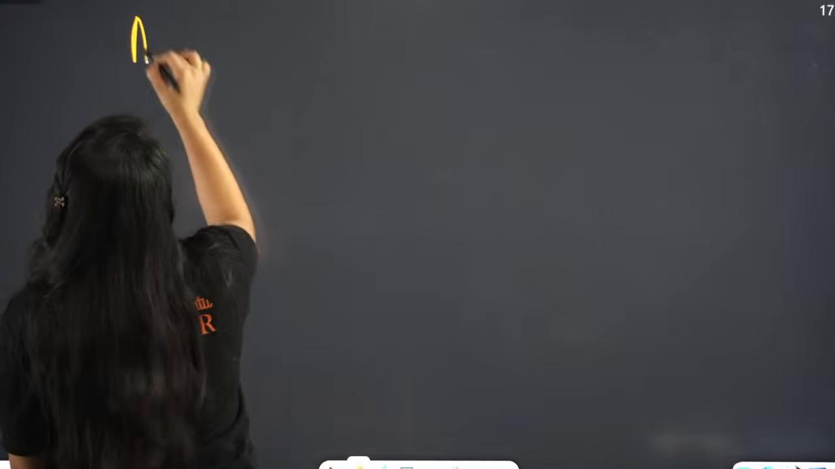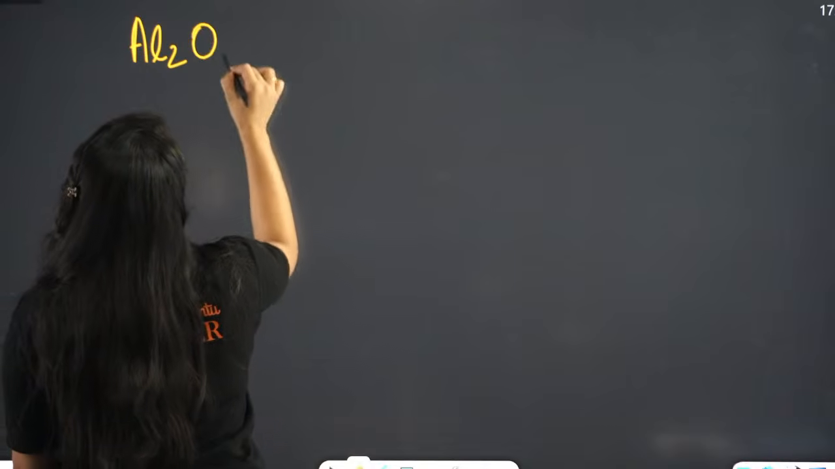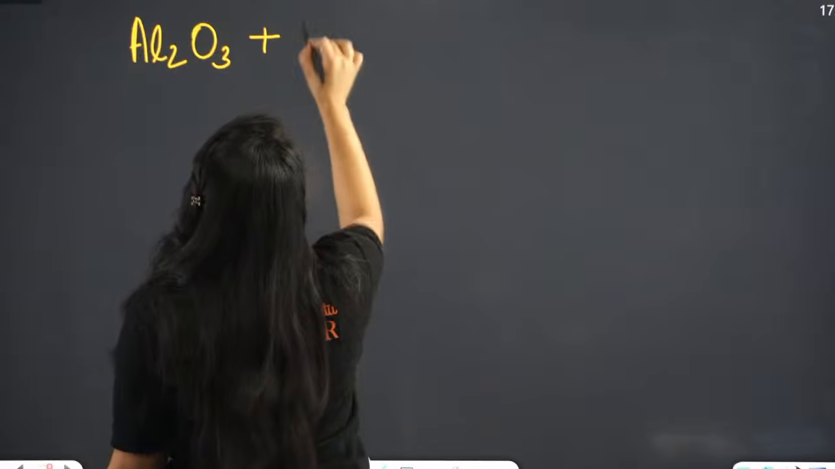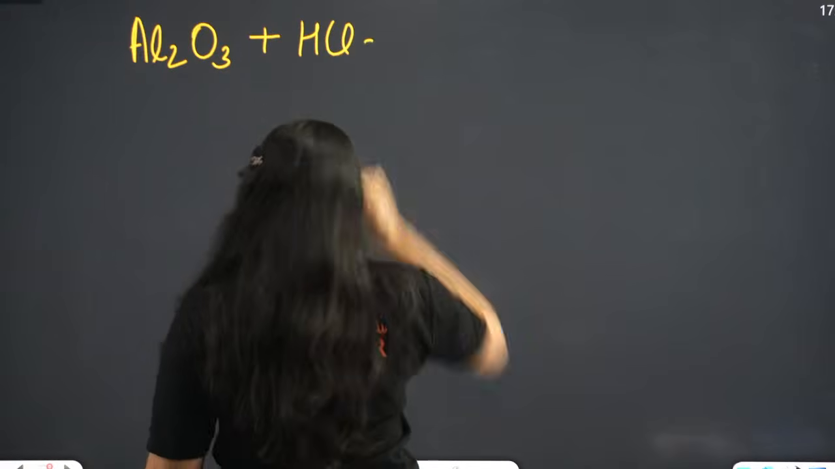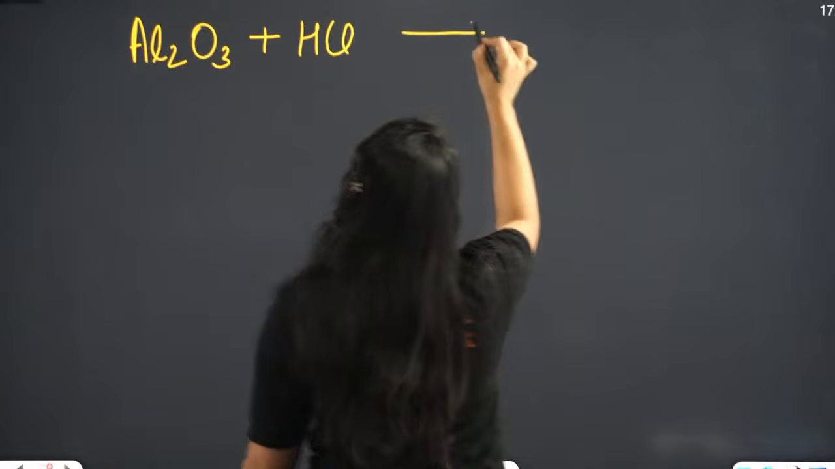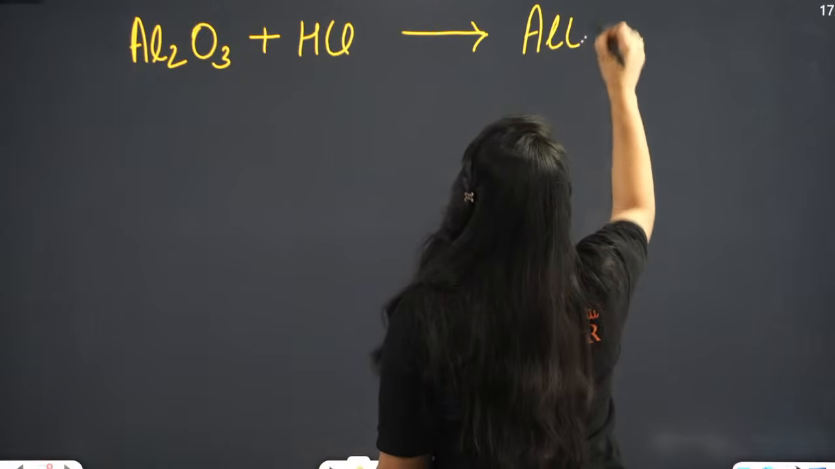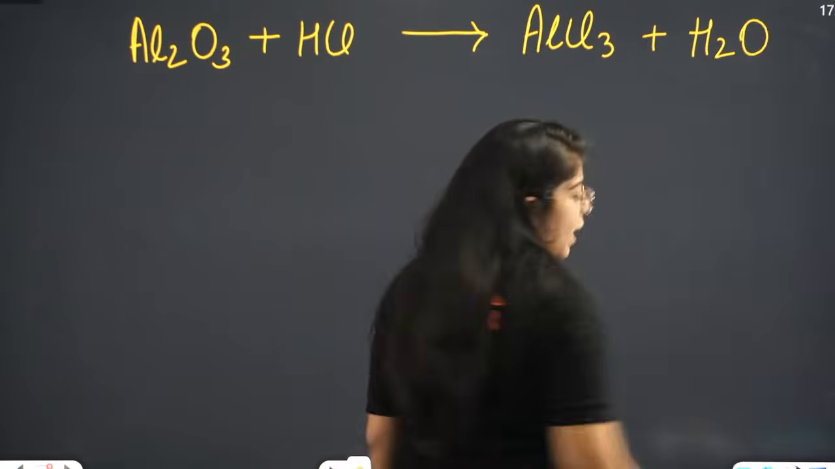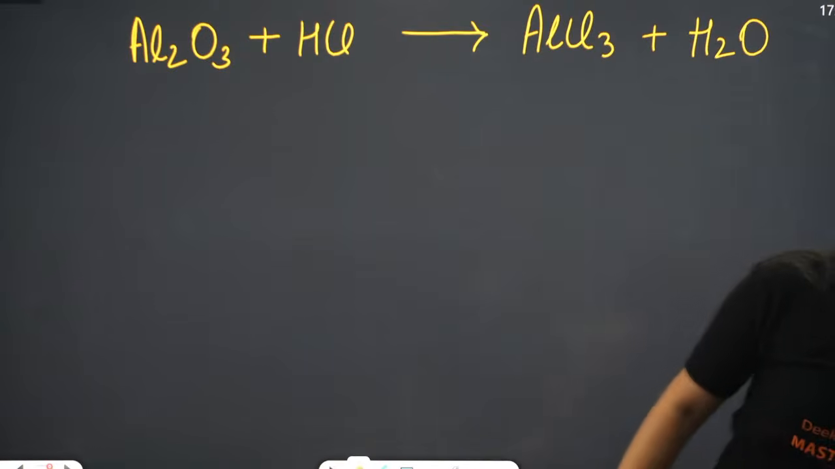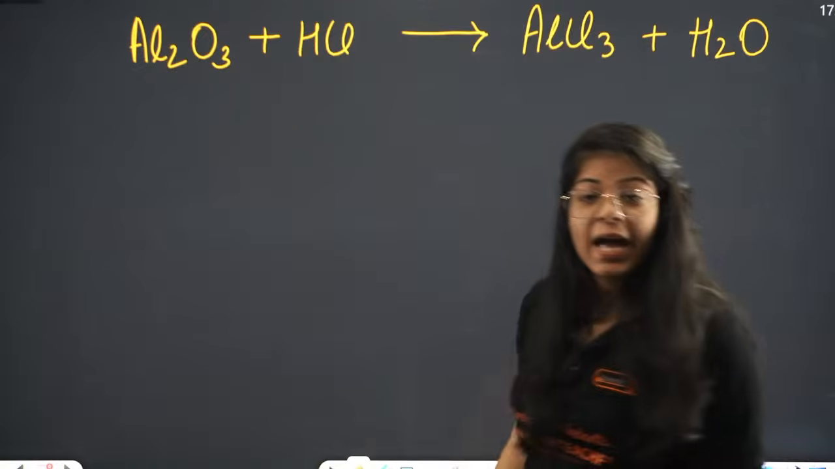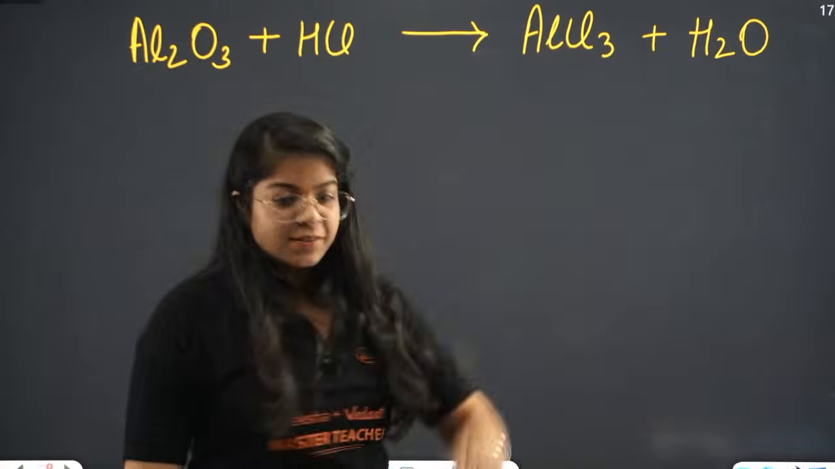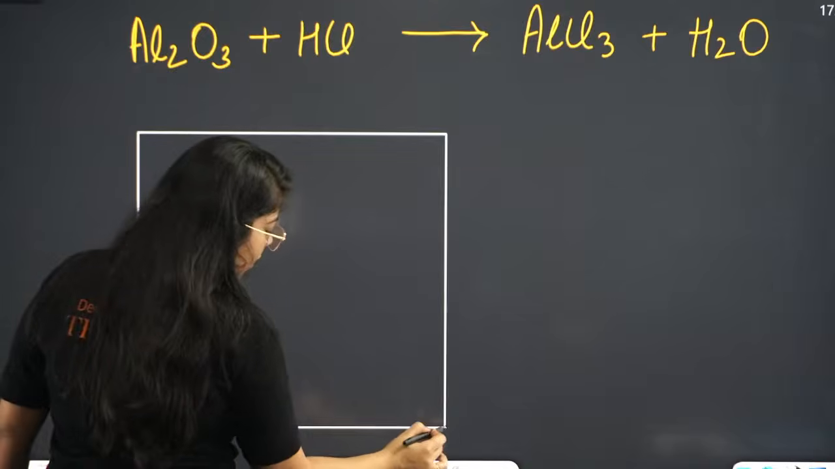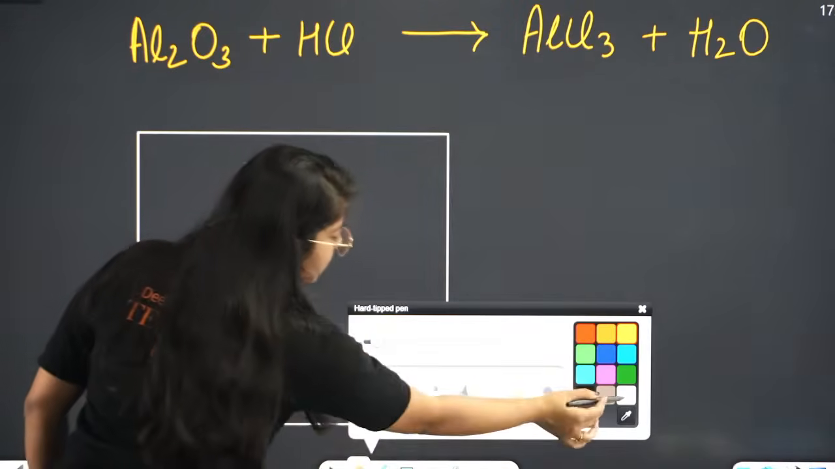Next equation you all have to do. Al2O3 with HCl. And the products are AlCl3 plus H2O. Is it balanced? Is it not, everyone? Let me know, balance it. I will make the table for you. Let me make the table for you, and then let me know the balanced chemical equation.